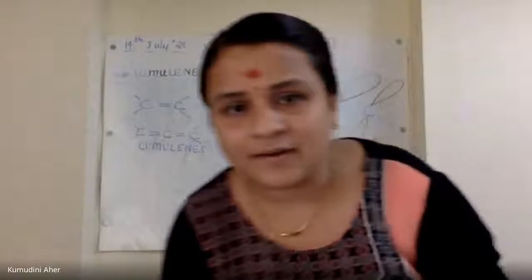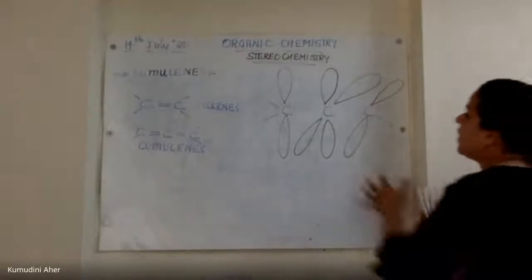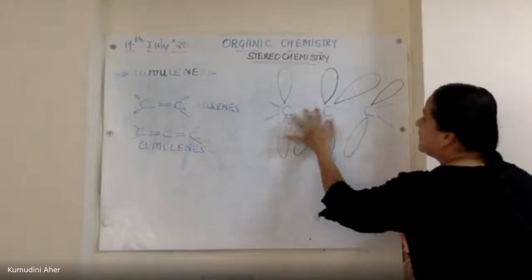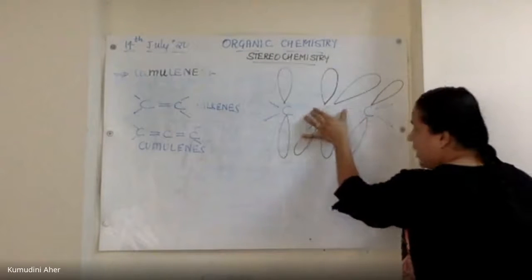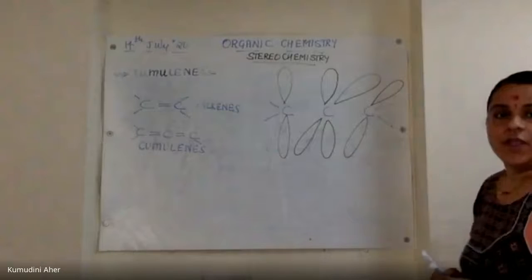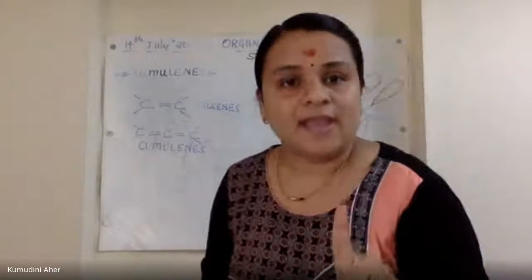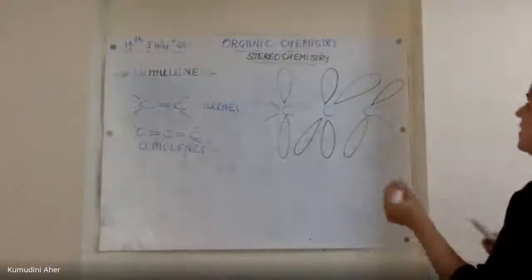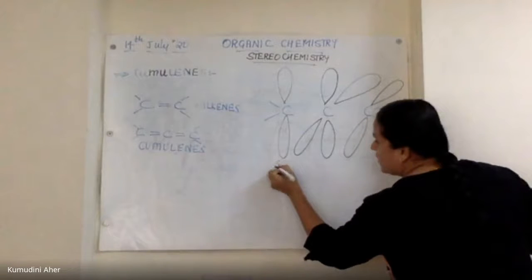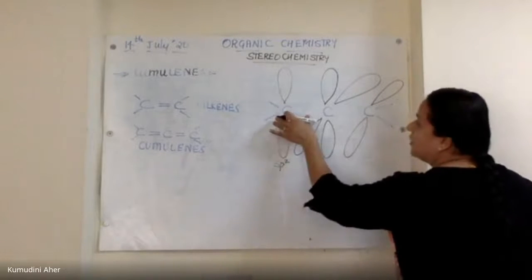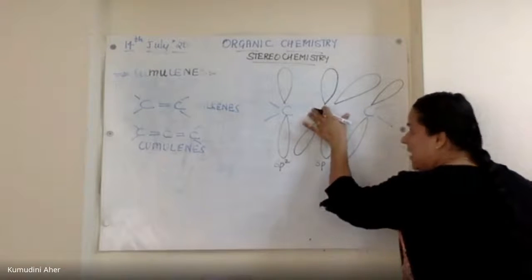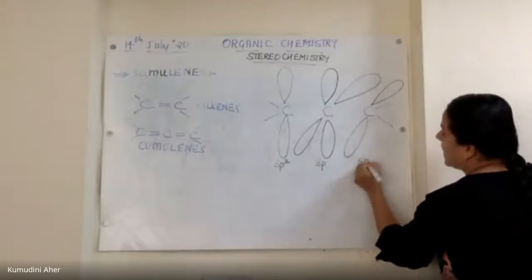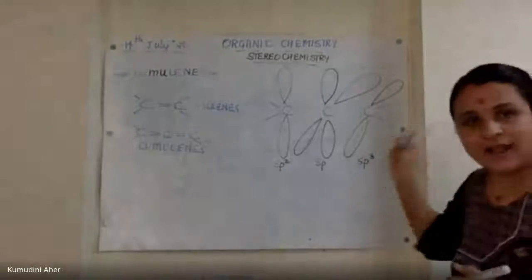Okay, fine. So now I am talking to you about the central carbon atom. This one, not the terminal one. I am talking about the central carbon atom. So how is the overlap taking place? The overlap is taking place because of sp2 hybridization of the terminal, sp hybridization of the central and sp2 hybridization of the ending carbon atom.